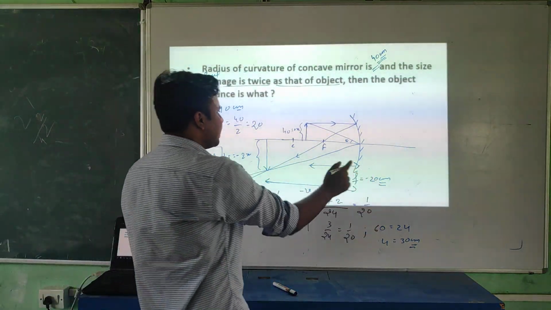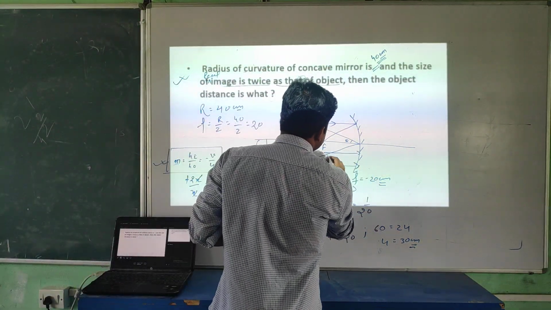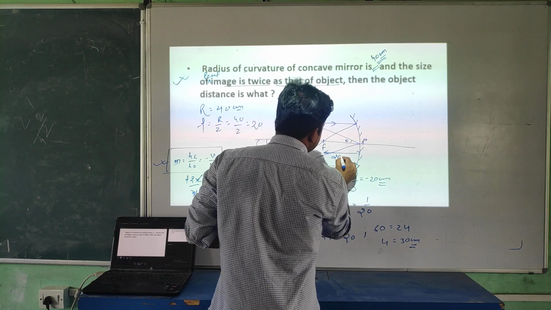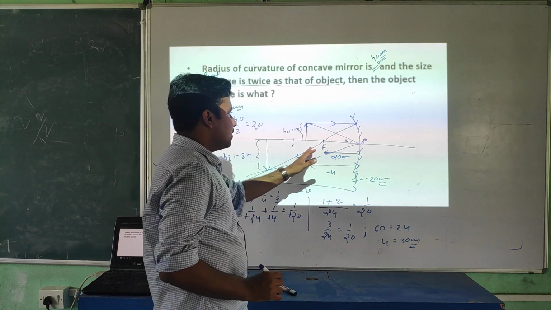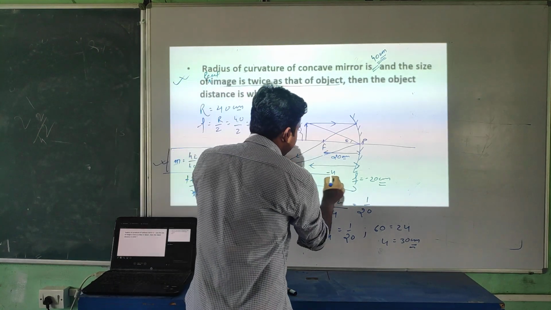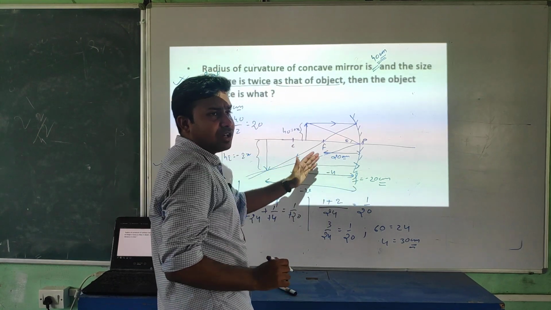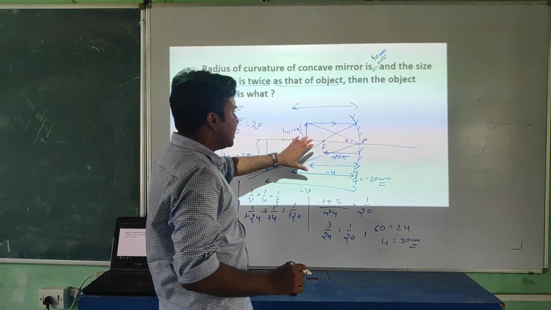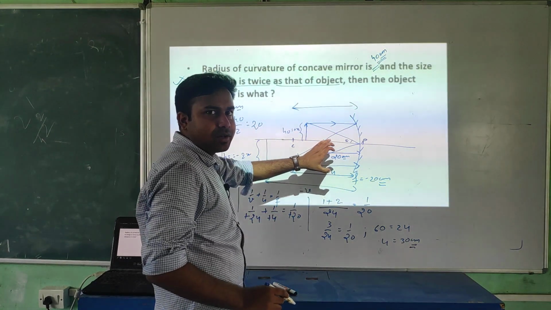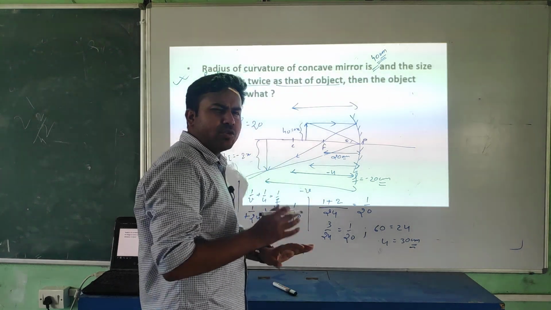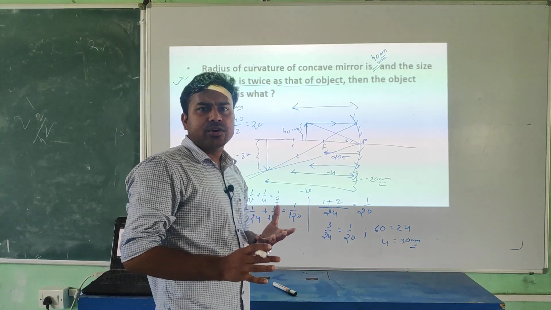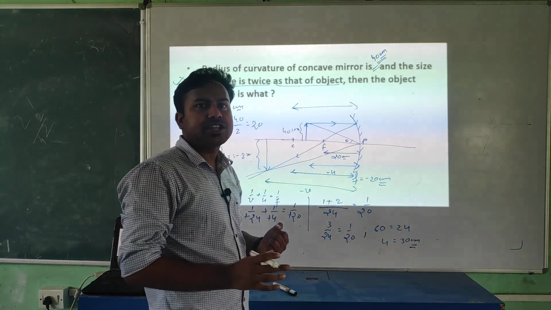How can we verify? This f is given, the distance between pole and focus is given, how much? 20 centimeter, and this one is given. Look at this, I am doing cross checking of our answer. After solving the question, you can do the cross checking through this ray diagram. Okay, so that no mistake happens, not even one mark should be cut, students, because these topics are very scoring. Okay, you can do cross checking also.